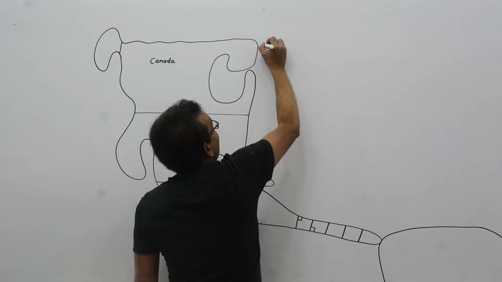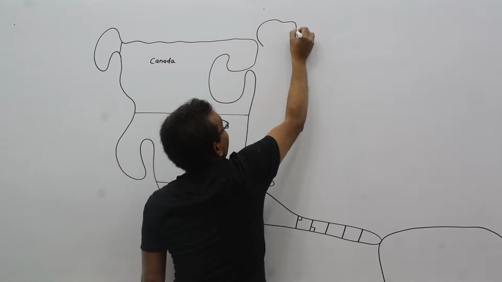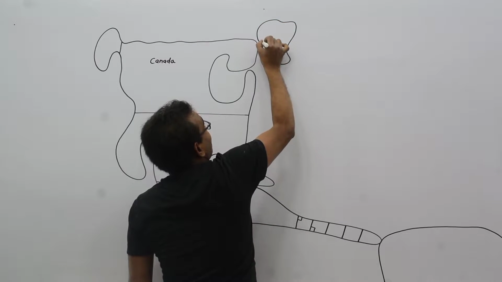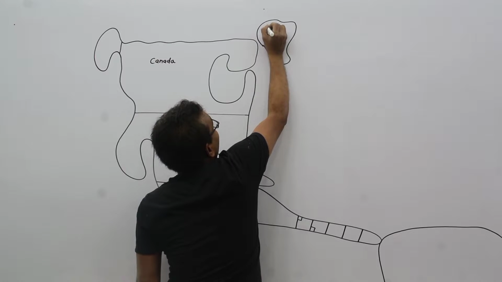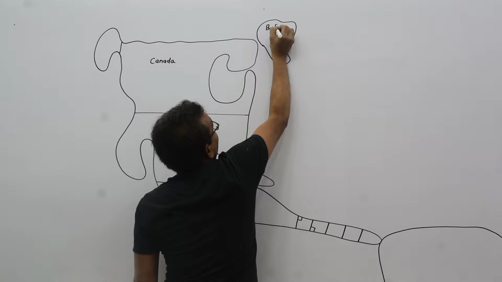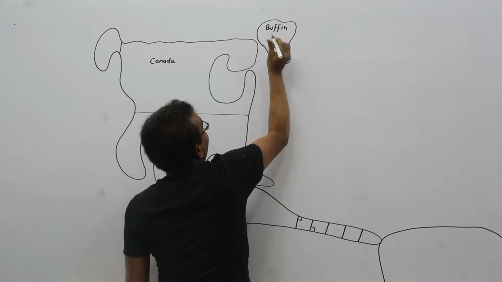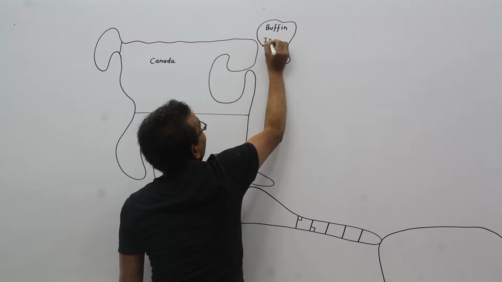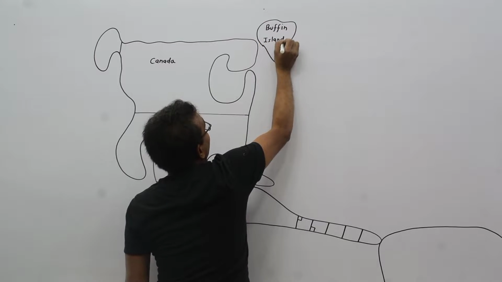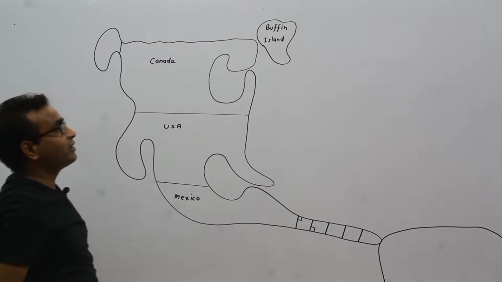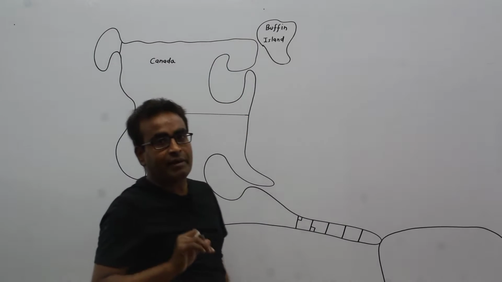Here is an island. This is called Baffin Island. Baffin Island is a part of Canada.